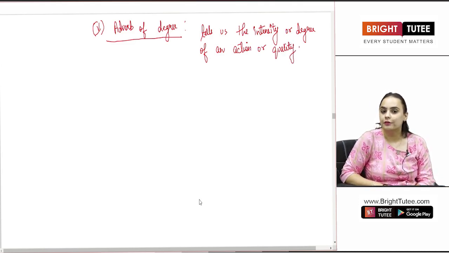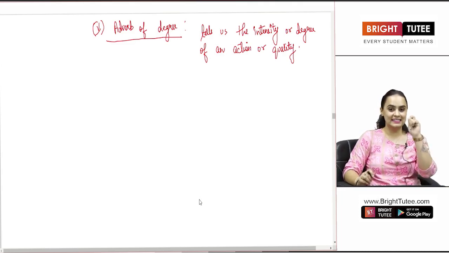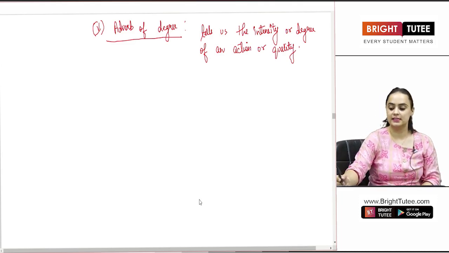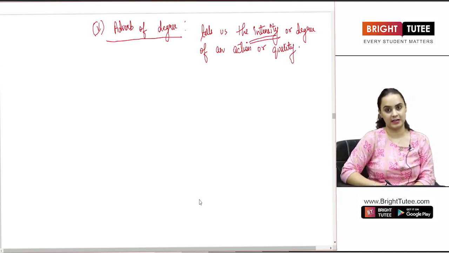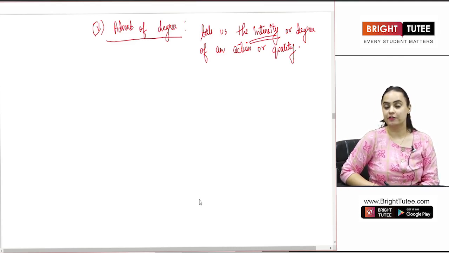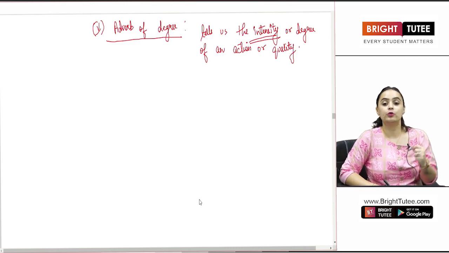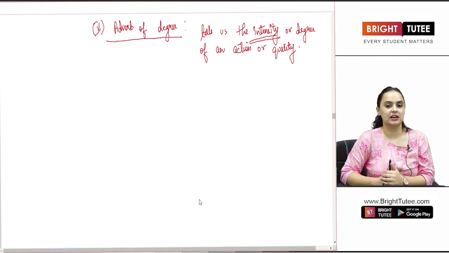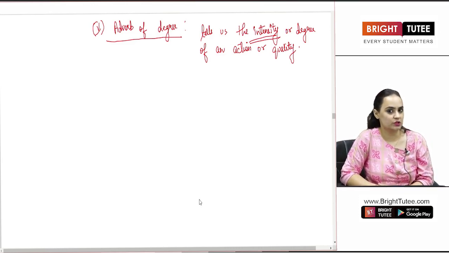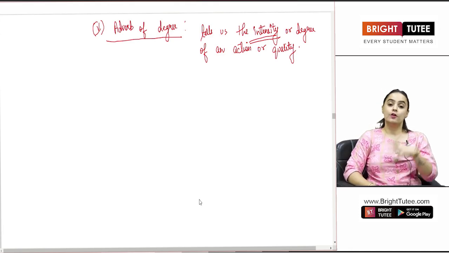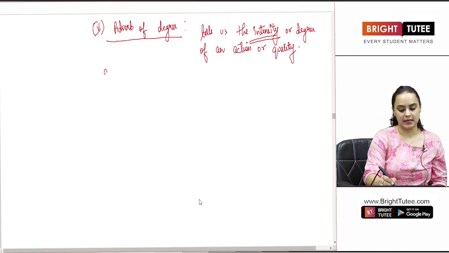So, adverb of degree is that word which tells us the intensity of an action. Intensity of an action means how much or how frequently, or what is the intensity in which the action takes place.